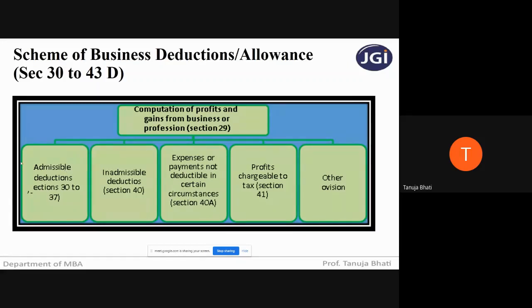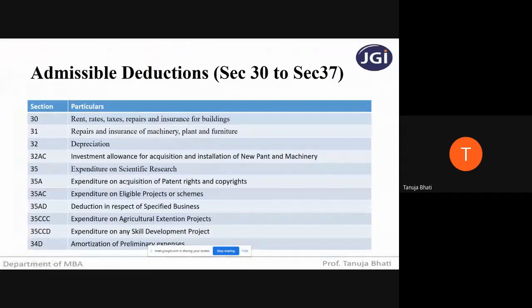So they are allowable deductions or allowable expenses. What are those? In detail, we will be seeing in individual tabs.